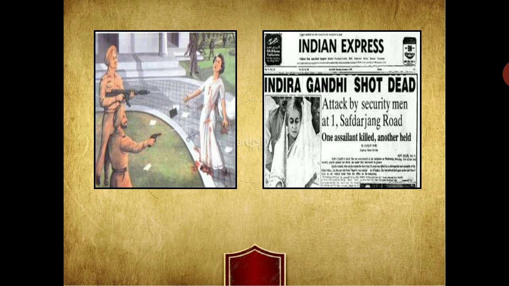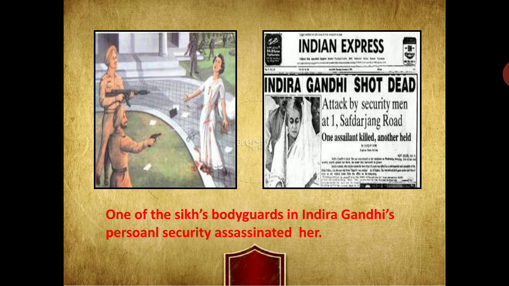Because of that, when Indira Gandhi sent forces into the Golden Temple to evict the terrorists who had allegedly taken shelter there, one of the bodyguards in her personal security assassinated her. Why did he assassinate her?